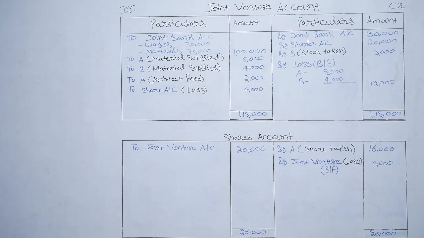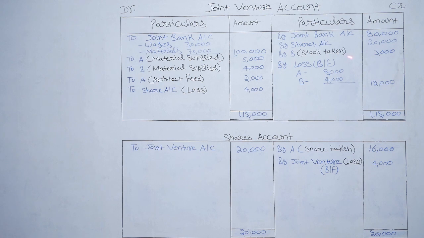We received 1 lakh rupees from the limited company, out of which 80,000 rupees in cash and the equivalent of 20,000 rupees we received in shares. So for receiving cash, entry will be joint bank account debit to joint venture account. If we do ledger posting of joint venture, then we write by joint bank 80,000. Next entry is share account debit to joint venture account. In the ledger posting of joint venture, we write by share account 20,000. And the second effect of this entry will be in share account. Share account debit to joint venture account 20,000.